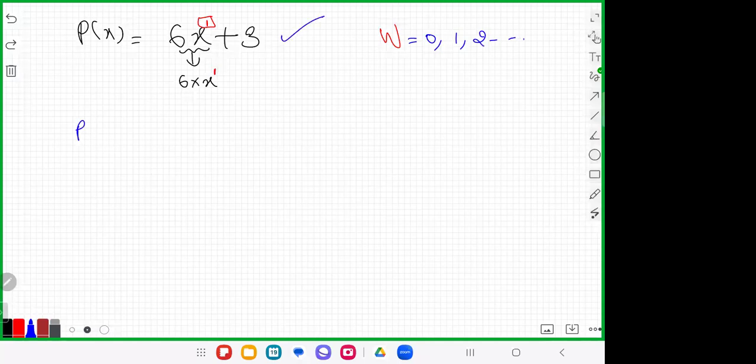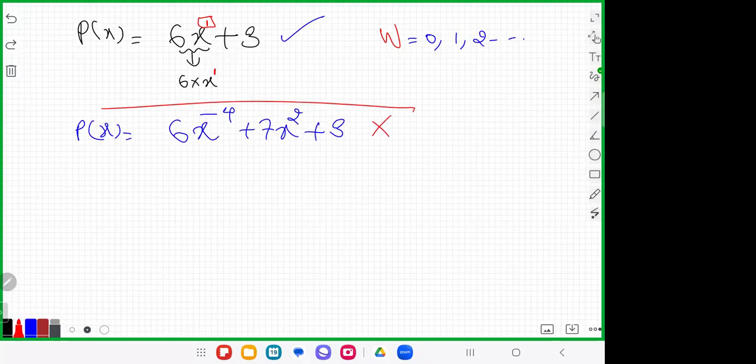Look at the next question. P of x is equal to 6x raised to negative 4 plus 7x square plus 3. Is it a polynomial? No. What will be the reason? Because the power of the x here is negative 4, and negative 4 is not a whole number. That's the reason.